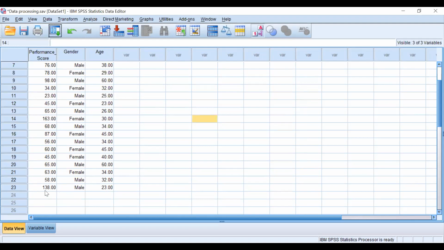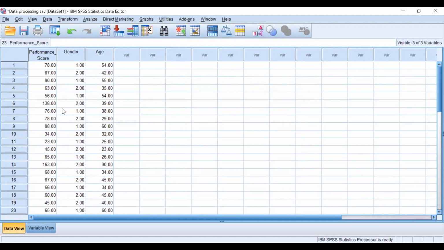Now in case I don't want a missing value for male to be 138, the better idea is to put the condition. So let me start that. For that I need to see that female is 2. Okay, so one entry for female I made missing and one entry for male I made missing. So let's do it again.